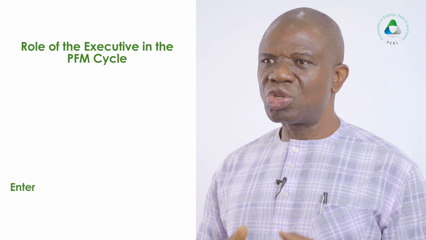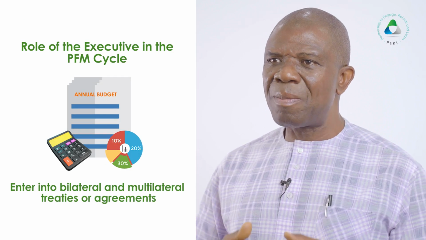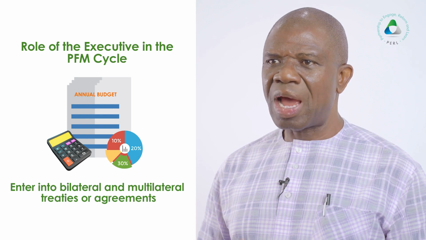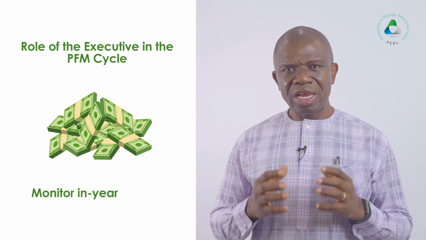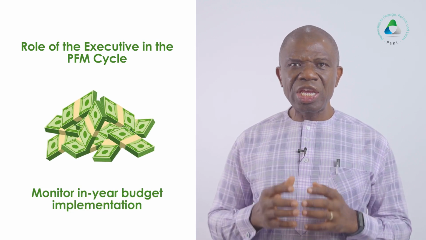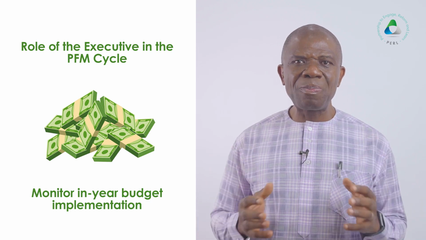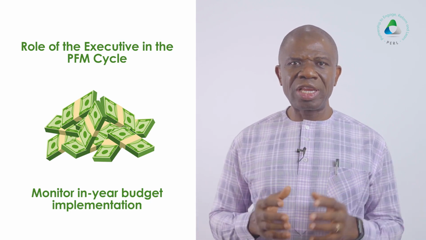The executive should also enter into bilateral and multilateral treaties or agreements, borrow funds, and manage public debt through the Debt Management Office or department. The executive should also monitor in-year budget implementation, including proposing any necessary budget amendments to the legislature.